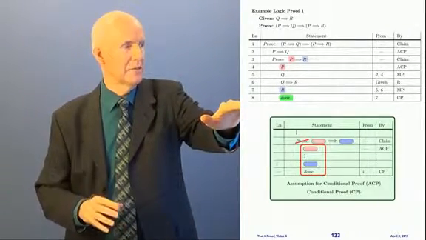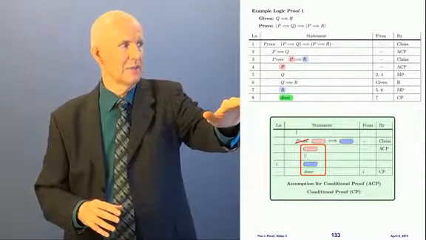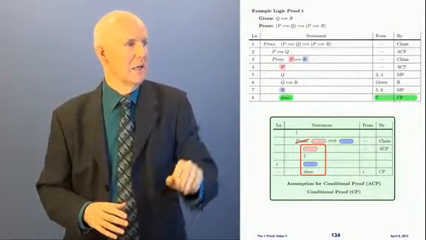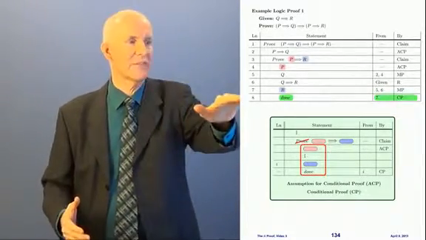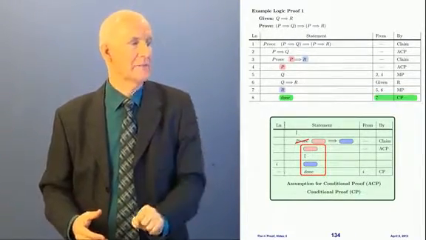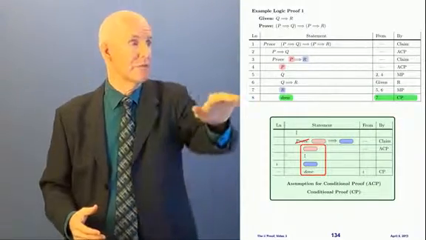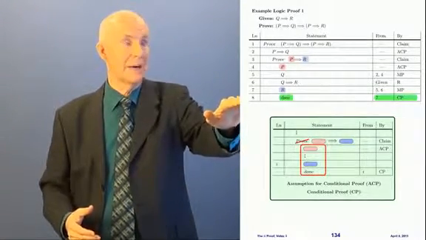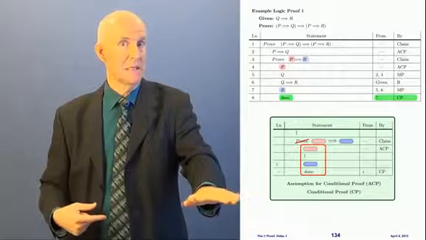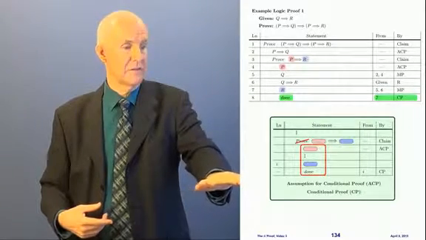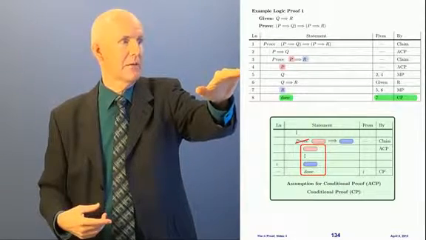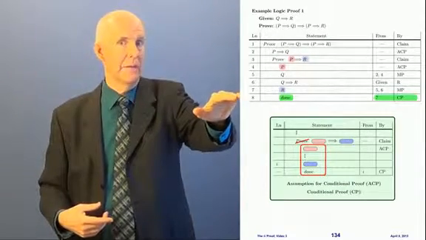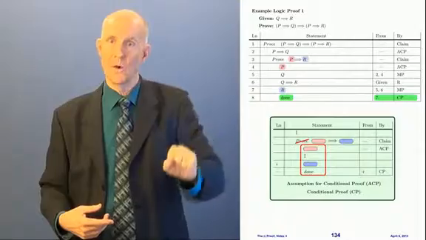Well, almost done. And where did the done line come from? It came from line 7. 7 is where we reached the goal, which was R. So that's why I put 7 down as the from. And what's the by? It's by this rule, CP, conditional proof. Now this rule has 2 things that go: ACP and CP. ACP was up here in line 4. That's where I assumed the pink. And then we put CP in line 8 where we're done.